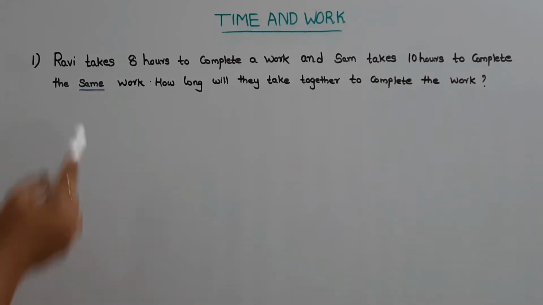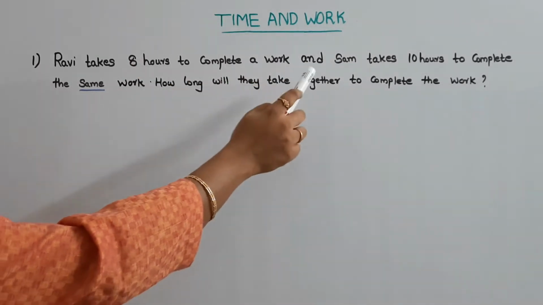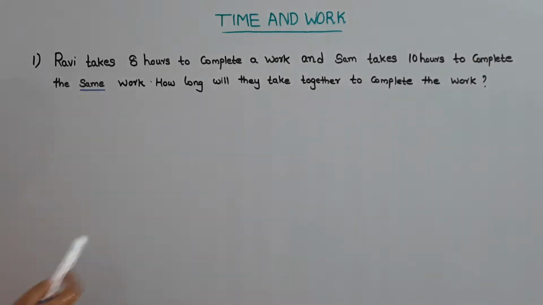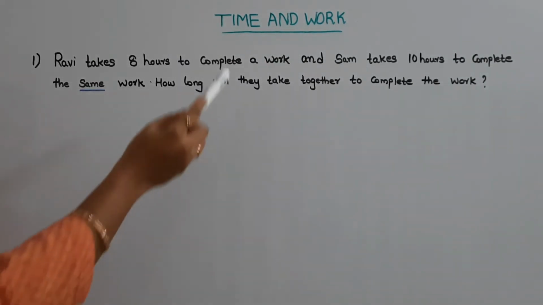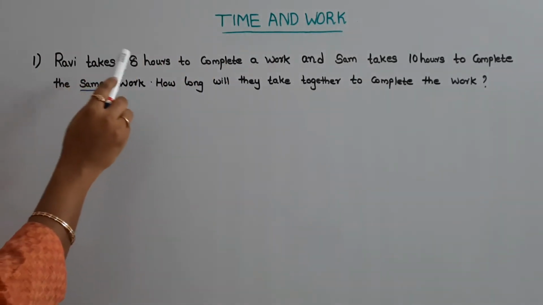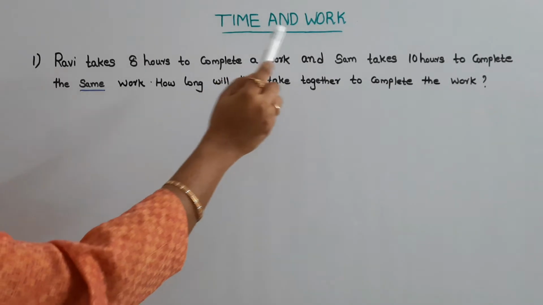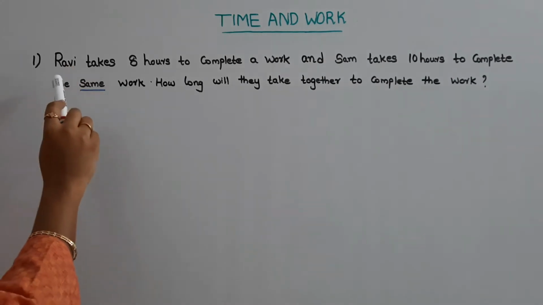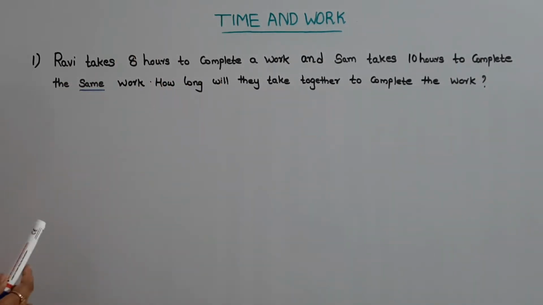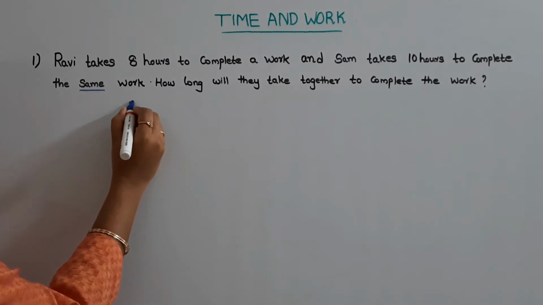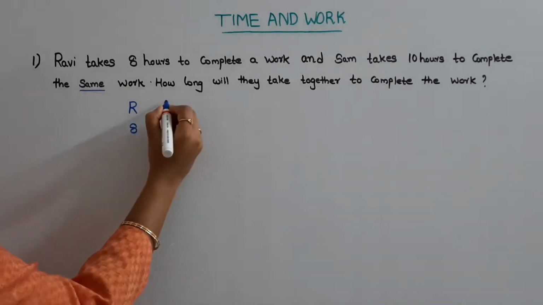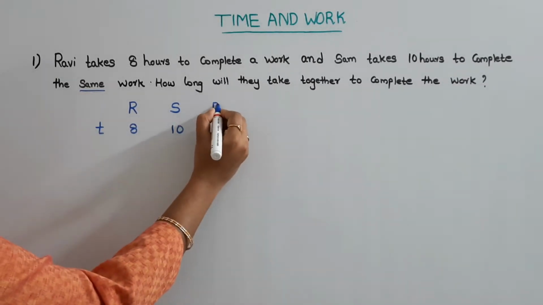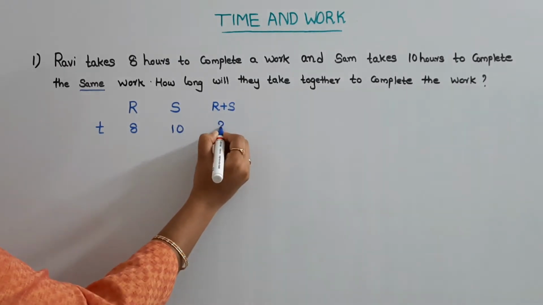Our first question is: Ravi takes 8 hours to complete a work and Sam takes 10 hours to complete the same work. How long will they take together to complete the work? So in this question, they are telling that a particular work is done by a person Ravi in 8 hours. The same work is done by another person Sam in 10 hours. Then what is the time taken by both Ravi and Sam together to do the work? Let us write the time taken by Ravi is 8 hours, time taken by Sam is 10 hours. So what is the time taken by Ravi and Sam together doing the work?